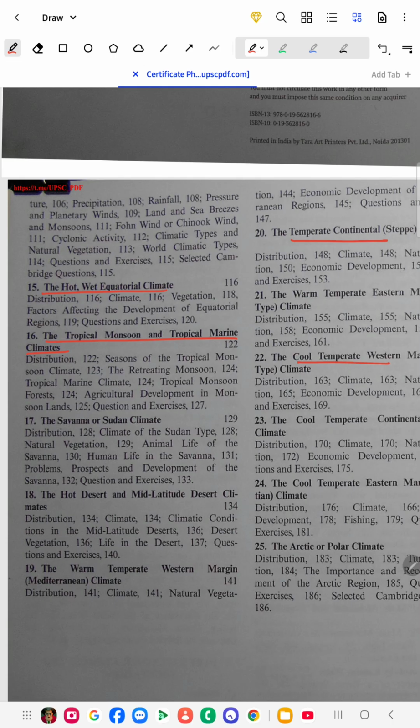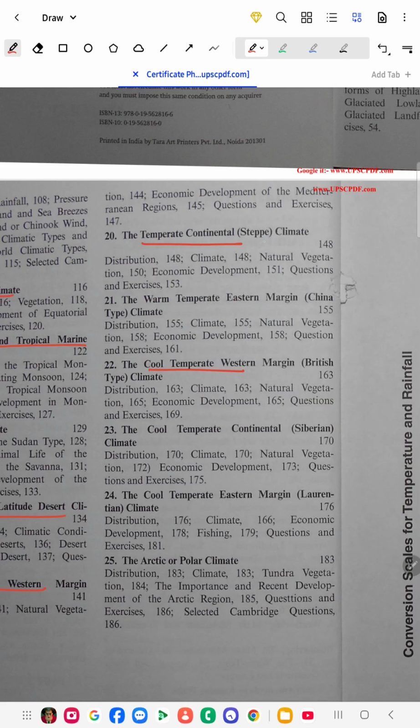Then middle India shows the tropical monsoon and tropical marine climates near the sea coast. So generally in India we have all the climate types, but the main climate type of India is called the tropical monsoon climate. Then comes the savanna or the Sudan climate, the hot desert and the mid-latitude desert climates, the warm temperate western margin or the Mediterranean climate. This is specially called Mediterranean climate because it happens mainly in the Mediterranean region. Then comes the temperate continental steppe.